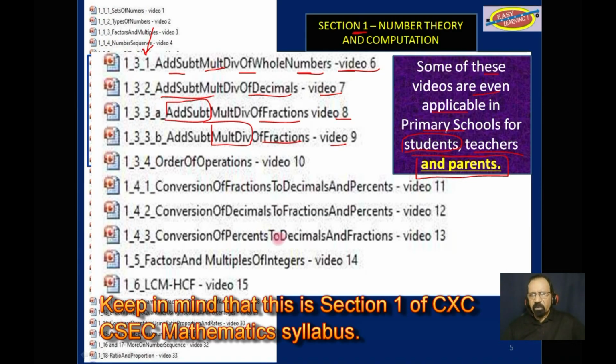So many of these videos are applicable in the primary school from as low as grade 3, grades 4, and especially grades 5 and 6. So these videos in section 1 especially can be used in primary schools to help the students, to make life easier for the teachers, and to help the parents who think they don't have the math skills to help their children, even if it's just primary school.